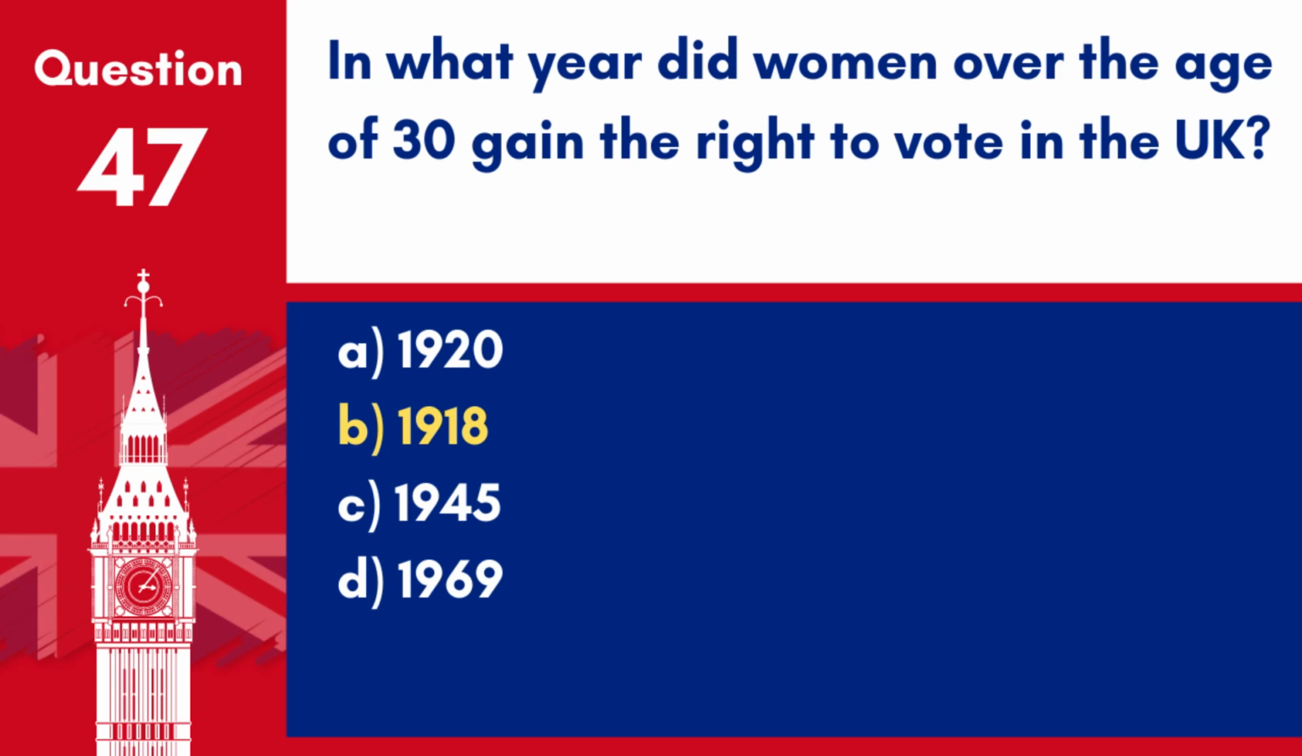Answer: B. 1918. Women over the age of 30 gained the right to vote in the UK in 1918, following the efforts of the women's suffrage movement.